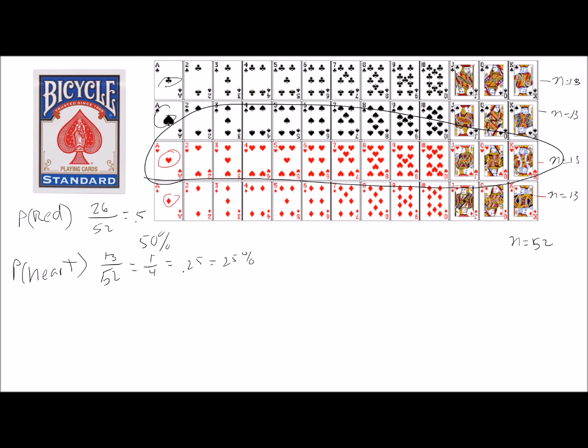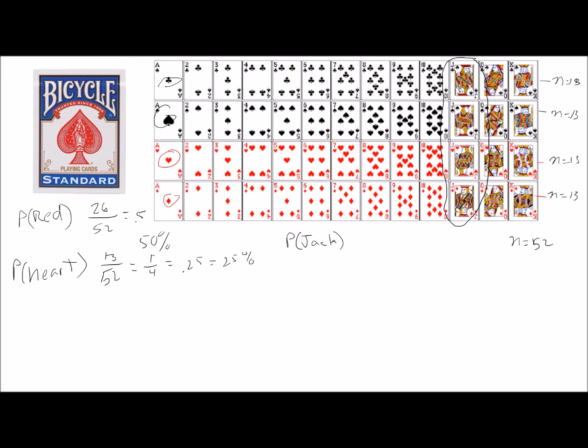So what if we were to do another one, let's say the probability of, I don't know, a jack. What's the probability of picking out a jack? Well, now we have to take a look. Here are our jacks. Let's see if I can erase that line for the hearts. Oh, good. That stuff doesn't always work as nicely as that. I'm glad that did work.